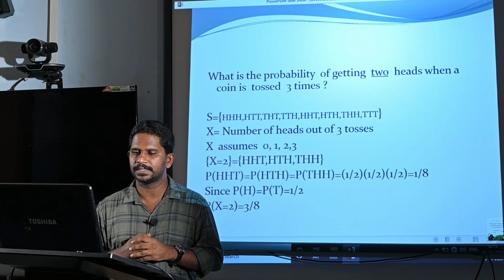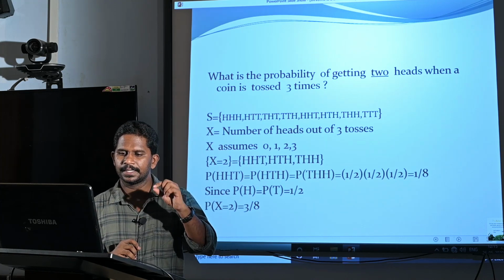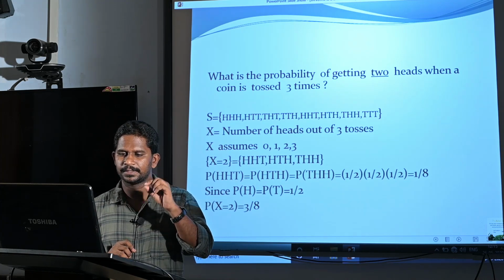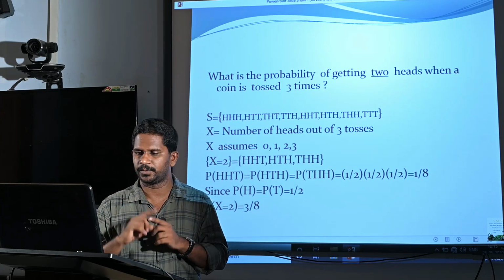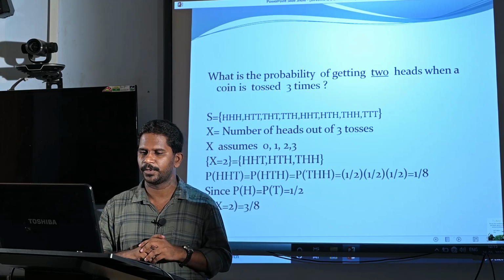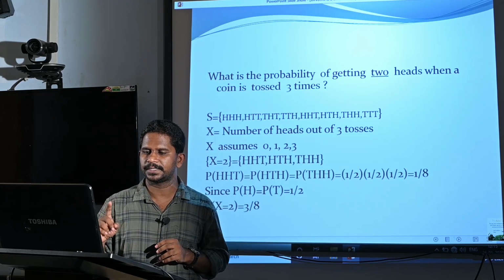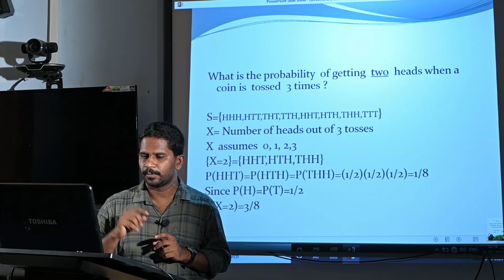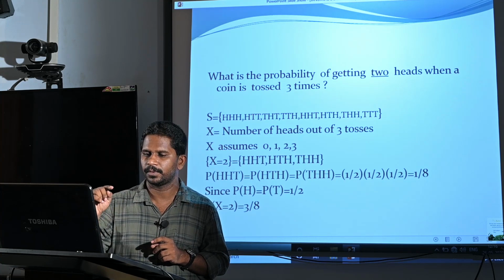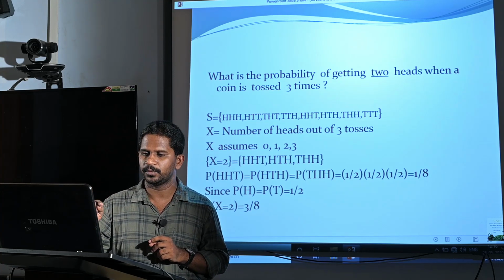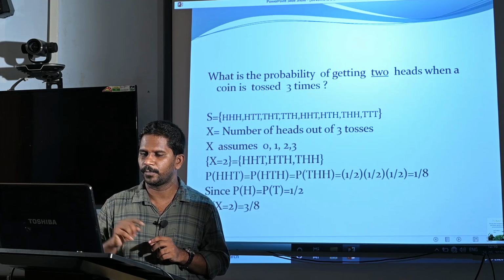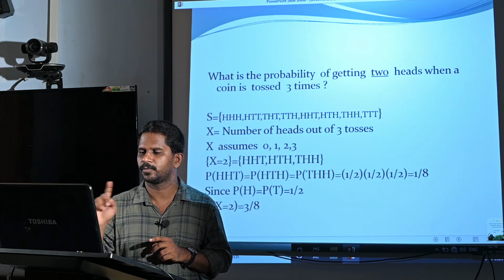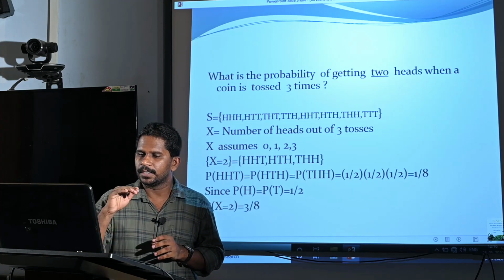Probability of HHT is probability of getting head, head, then tail. So, we know that probability of head is 1 by 2 and probability of tail is 1 by 2. Therefore, probability of HHT is 1 by 2 into 1 by 2 into 1 by 2, which is 1 by 8.